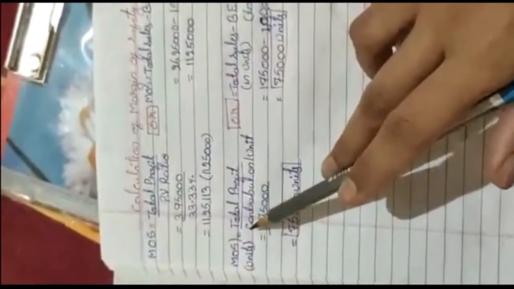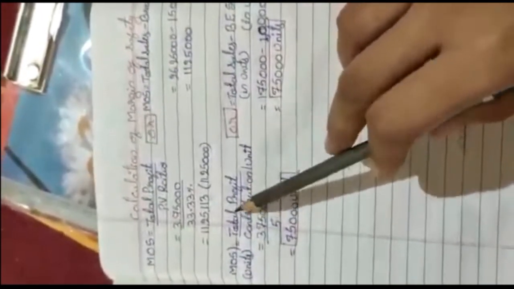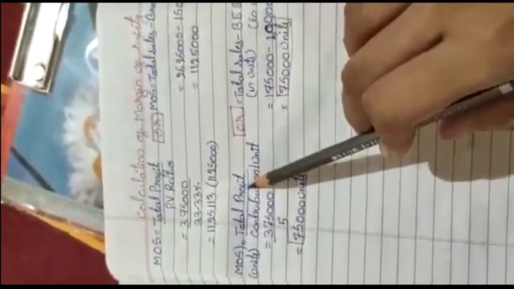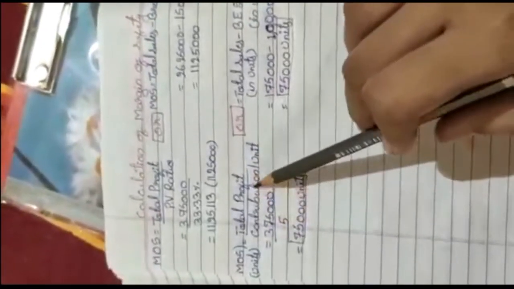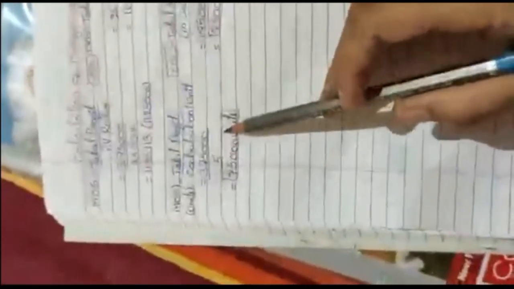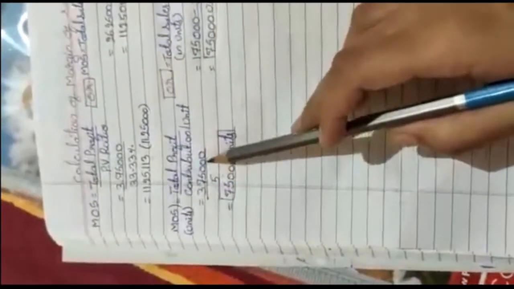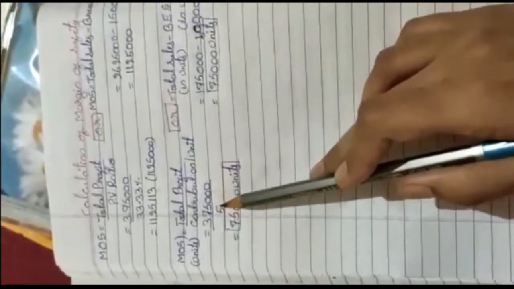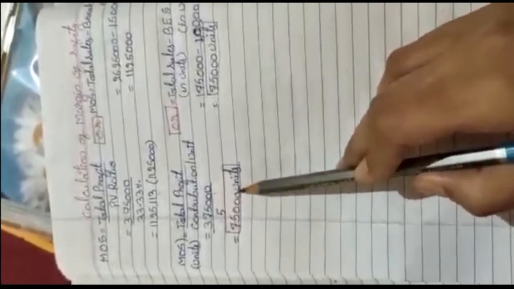And then let us calculate the margin of safety per unit also. To calculate the margin of safety per unit, the formula is total profit divided by contribution per unit. Total profit was 3,75,000 divided by the contribution per unit, which we have already calculated, which is 5. 3,75,000 divided by 5, you will get 75,000 units.